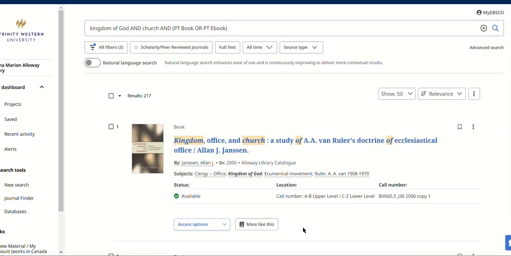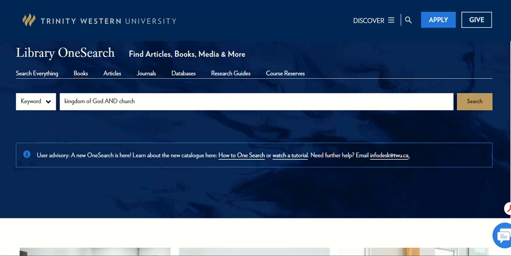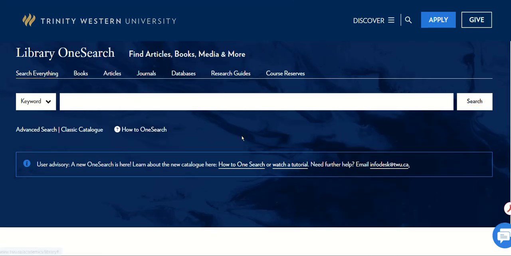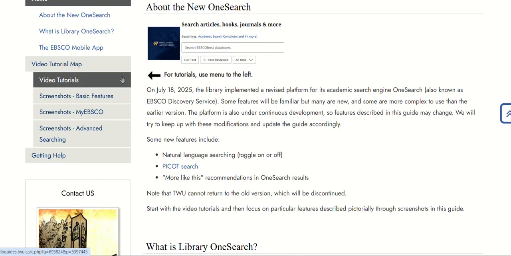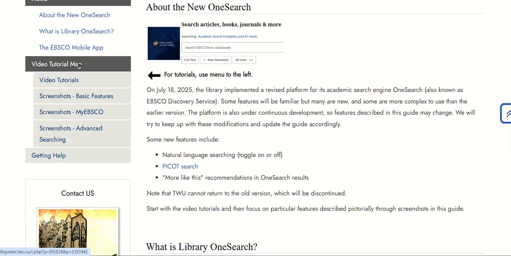Now, how do you use this system? This whole new system started July 18th, 2025. Let me show you here. If you go to Search Everything, which is the initial screen that you would see when you open the library homepage, there's a How to OneSearch link here. And that gives you some basic information. And then it says for tutorials, have a look here.